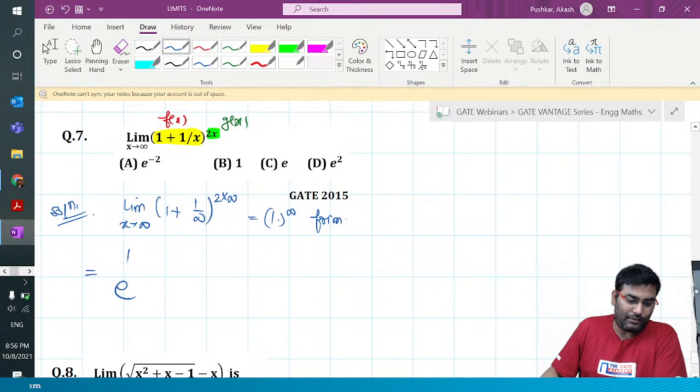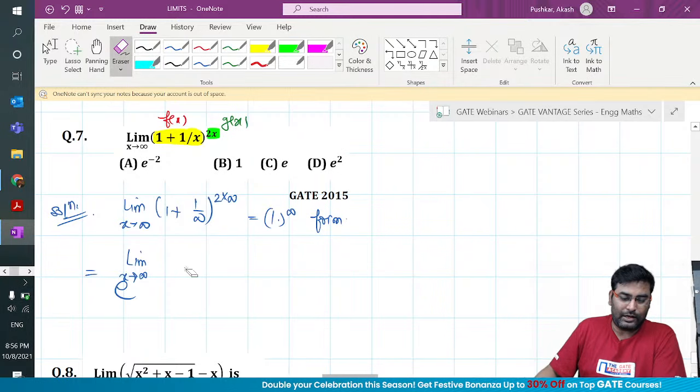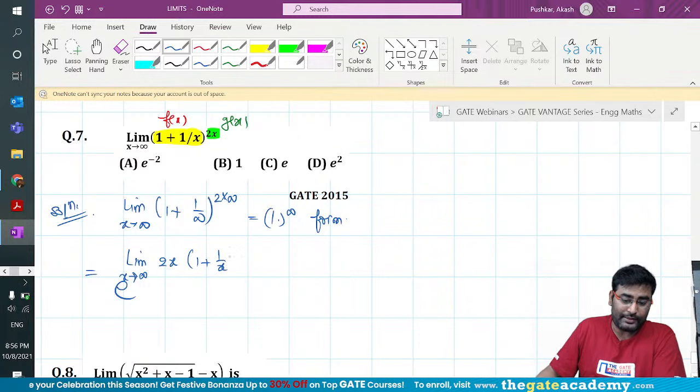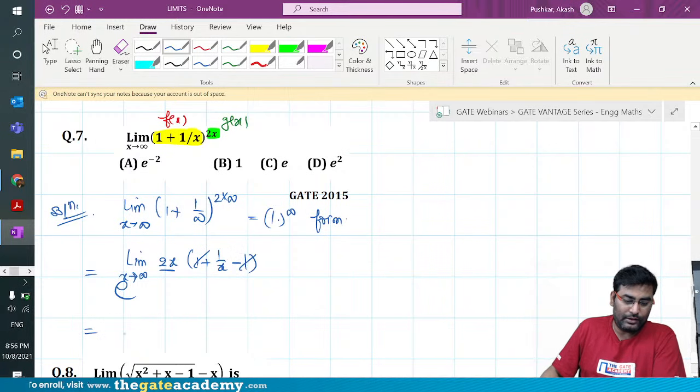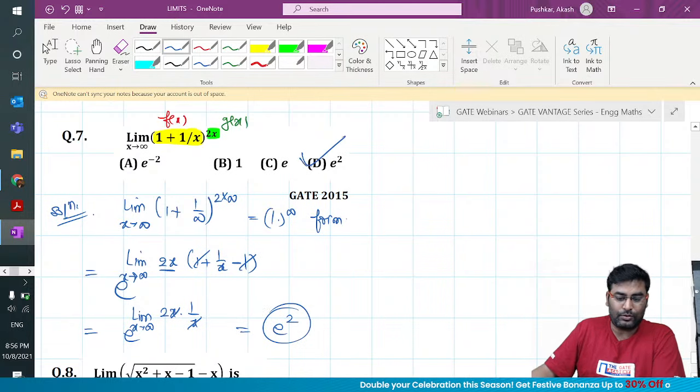It is e to the power limit x tends to infinity, 2x times (1 + 1/(2x) minus 1). So this is your g of x, this is your f of x minus 1. So these two cancel each other. So it is e to the power limit x tends to infinity 2x into 1 by 2x. The 2x cancel each other. So the answer is e to the power 2, which is e squared.